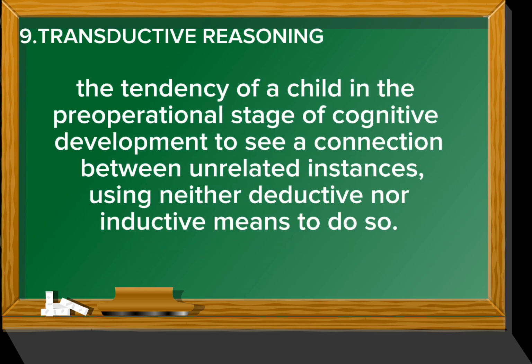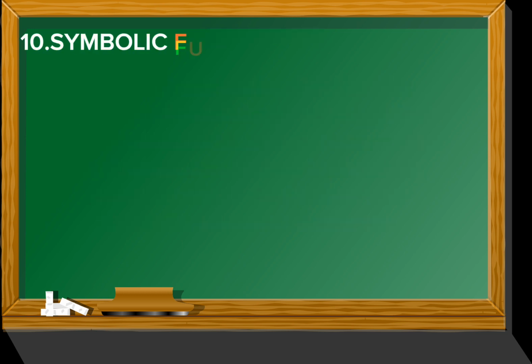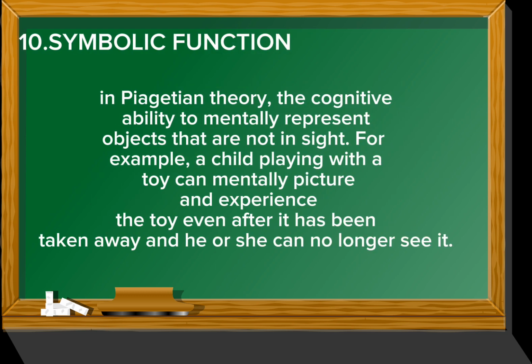Number 9 is transductive reasoning, the tendency of a child in the pre-operational stage of cognitive development to see a connection between unrelated instances, using neither deductive nor inductive means to do so. Number 10 is symbolic function. In Piagetian theory, the cognitive ability to mentally represent objects that are not present. For example, a child playing with a toy can mentally picture and experience the toy even after it has been taken away and he or she can no longer see it.